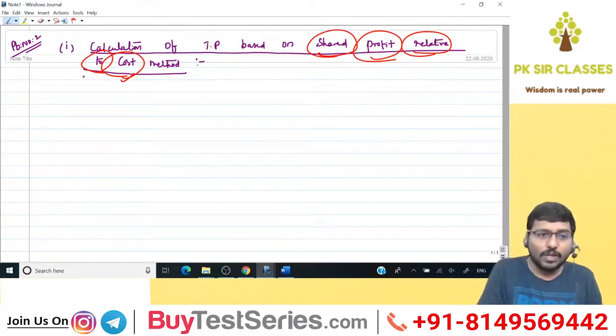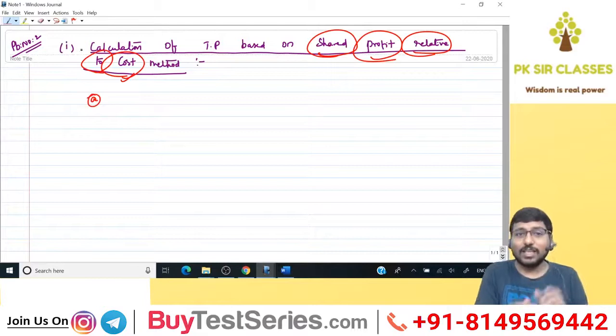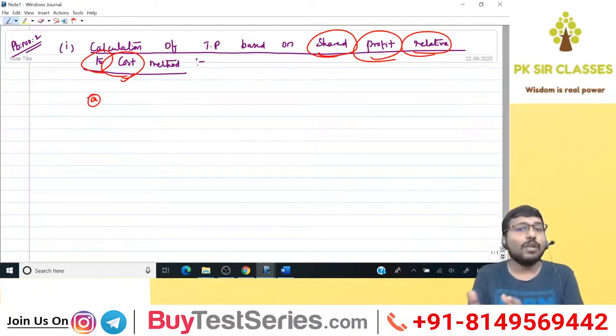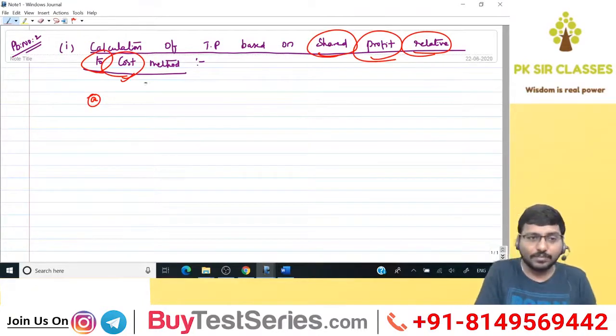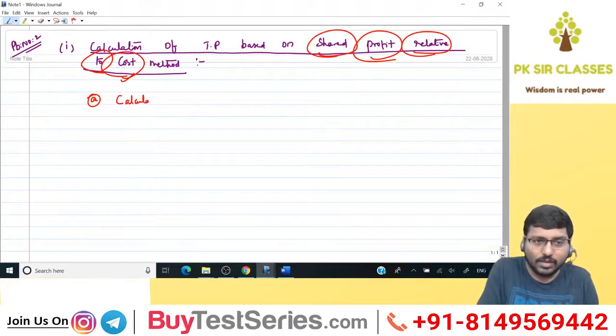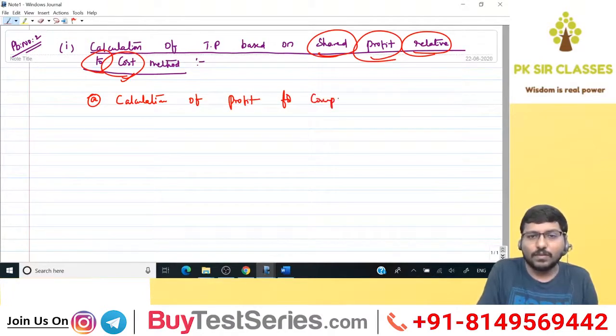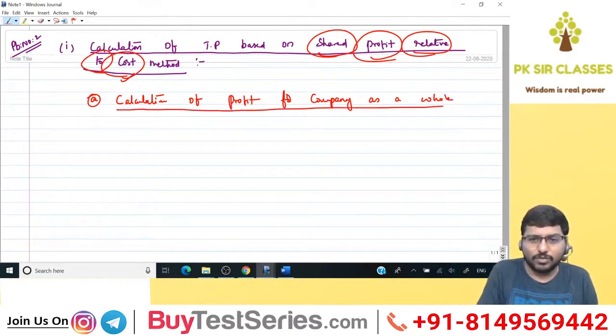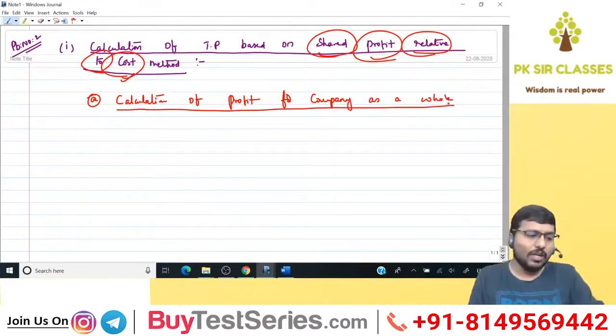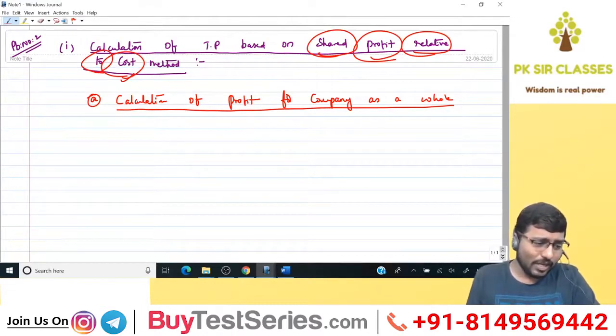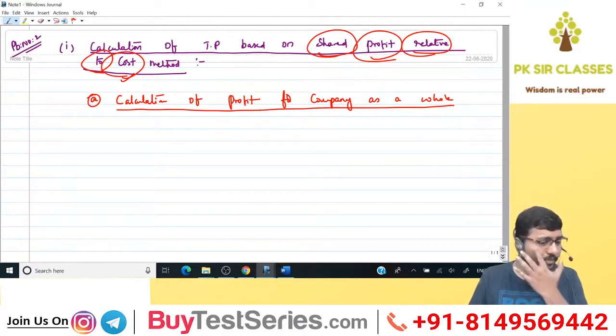Okay, so here I'll put A because it comes under the first heading, that is calculation of TP based on shared profit relative to cost method. Under that A, calculation of profit for company as a whole. I need to calculate profit from company's point of view. Got the point? Okay, now look at your question. How to calculate profit from company's point of view? Very simple.